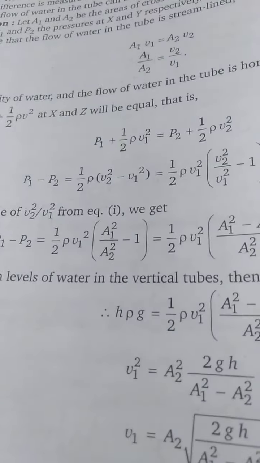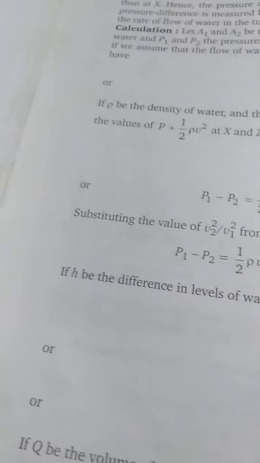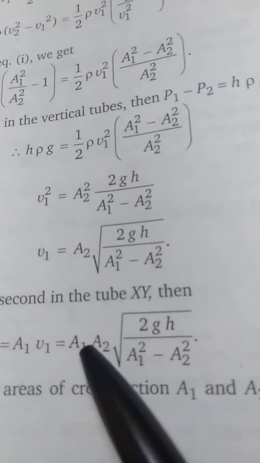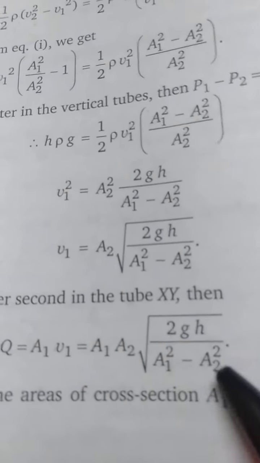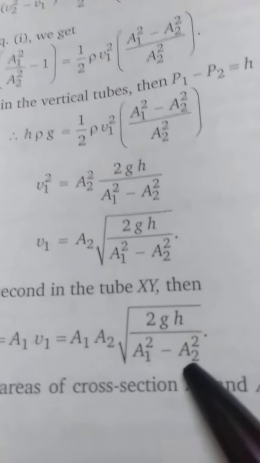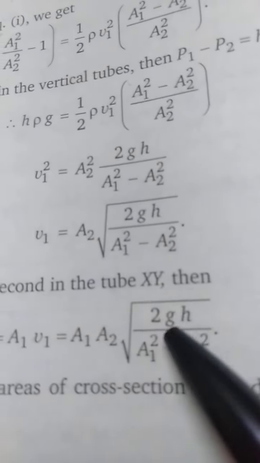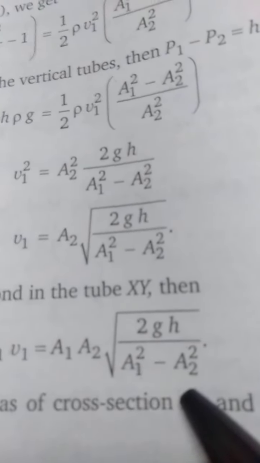Okay, now, this derivation is not so important. You can find that Q, the quantity of water flowing per second, is equal to A1 A2 under root 2GH by A1 square minus A2 square. Anyway, I'll show the proof in the live class. Q equals A1 A2 under root 2GH by A1 square minus A2 square.